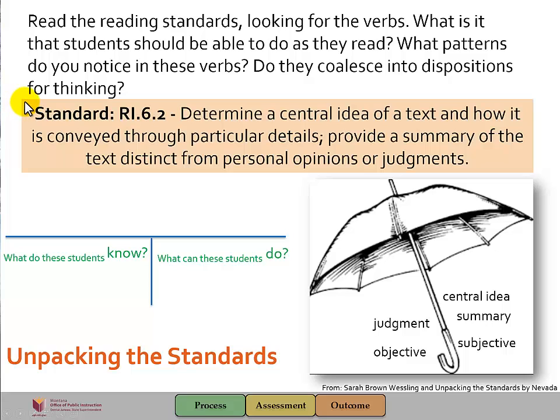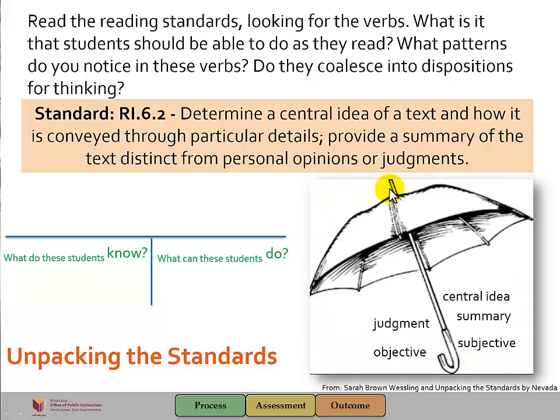Here's an example of an informational reading standard. Determine a central idea of text and how it is conveyed through particular details. Provide a summary of the text distinct from personal opinions or judgments. Here are some verbs that are found underneath this standard.